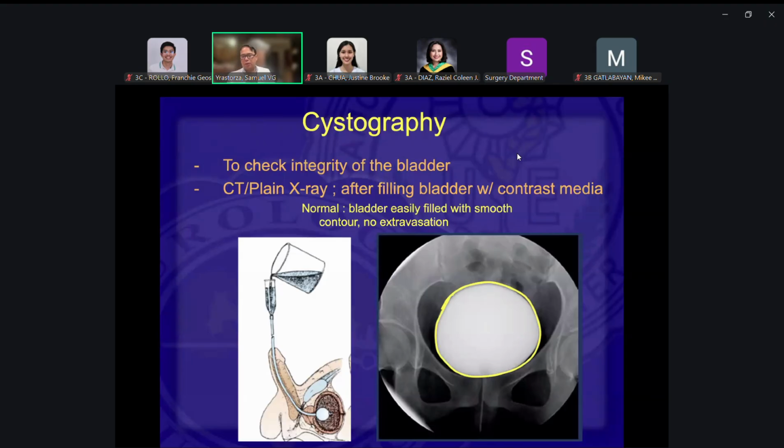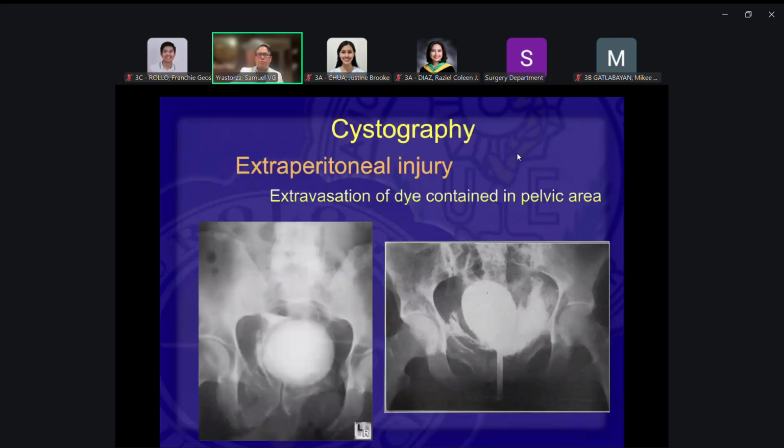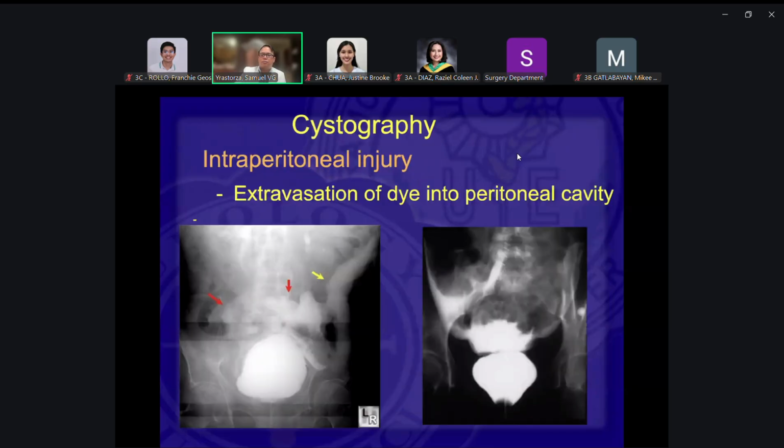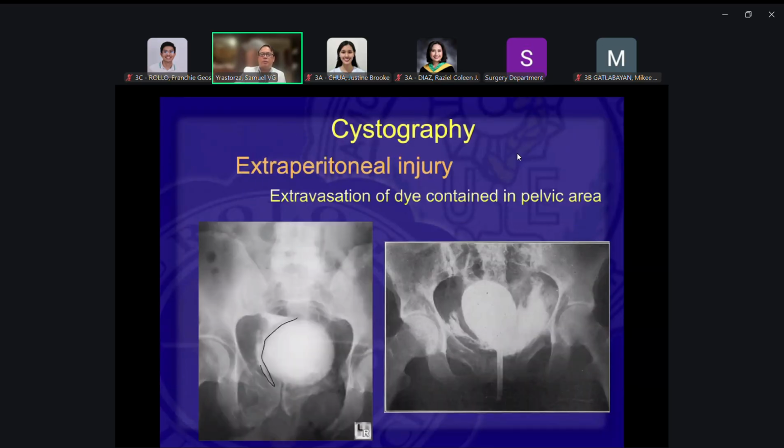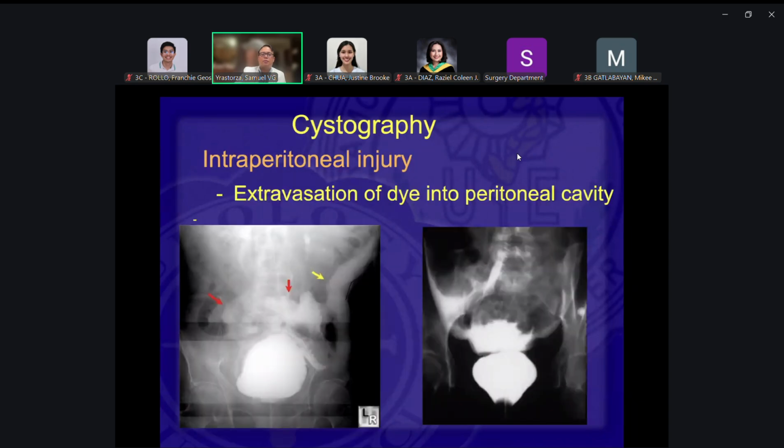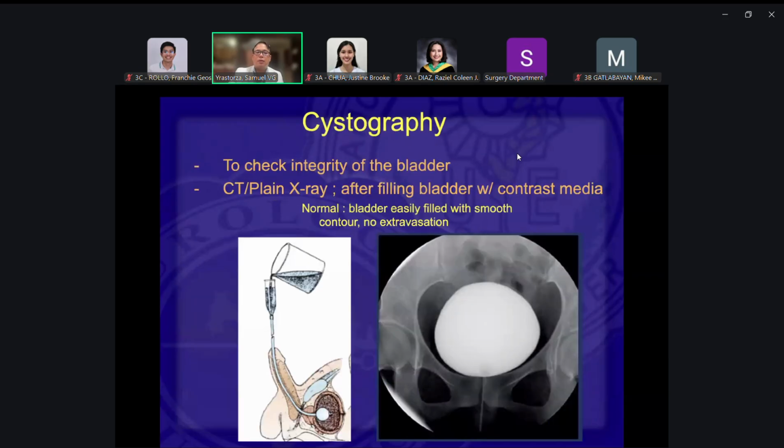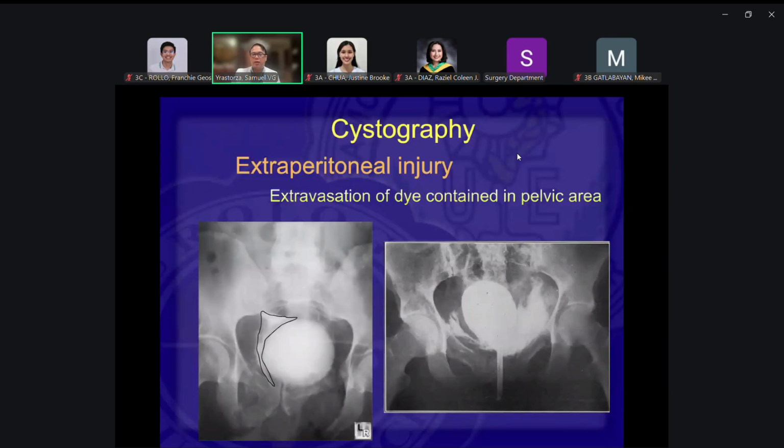So that's the normal bladder. That's how it's supposed to look like. Smooth, no irregularities, no extravasation of the dye. But in this case here, you can see there's extravasation of the dye on the right side of the bladder. So this would be extraperitoneal injury.